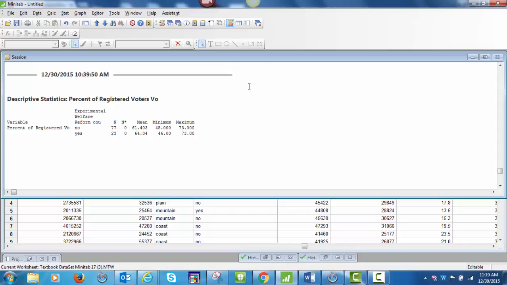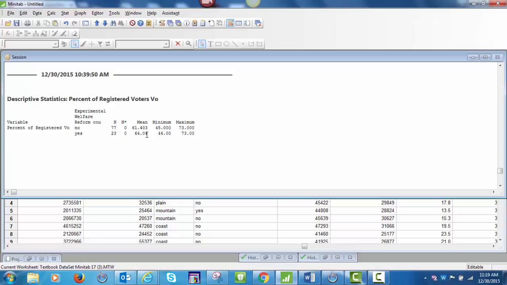Here's my output. I see that the percent of registered voters who vote is somewhat lower in counties without the welfare reform than in counties with the welfare reform. I could investigate how other variables affect the percent of registered voters who vote. Perhaps there is a relationship with crime.